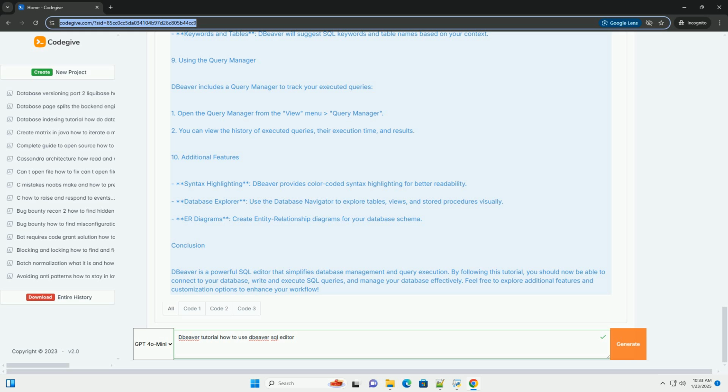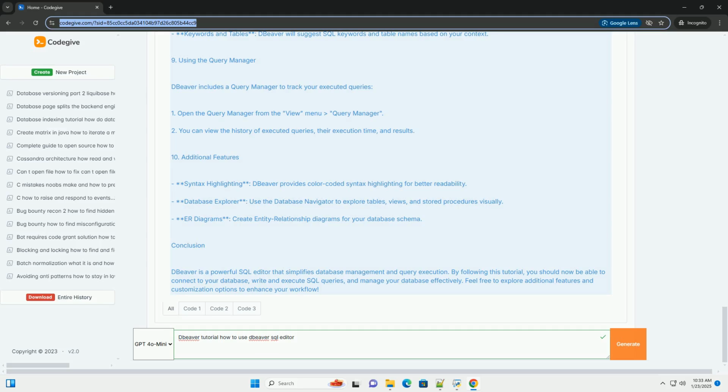4. Writing SQL queries. Now that you have the SQL editor open, you can start writing SQL queries. Below are some common SQL commands with examples. Example 1, selecting data. This query retrieves all records from the employees table. Example 2, inserting data. This query inserts a new employee into the employees table. Example 3, updating data. This query updates the department of the employee whose last name is Doe. Example 4, deleting data. This query deletes the employee record with the last name Doe.